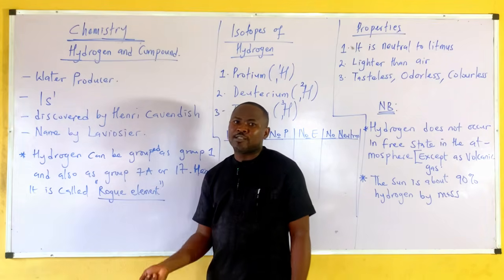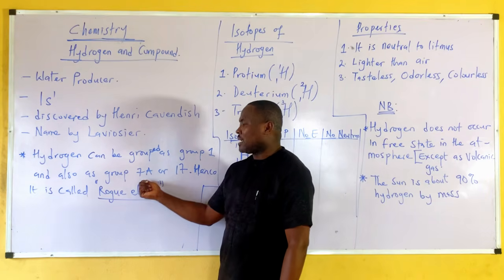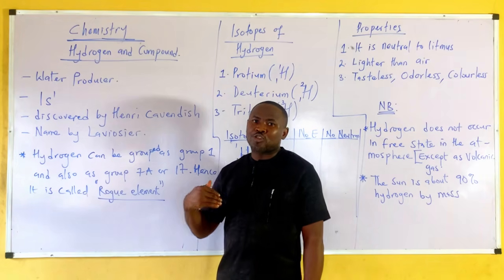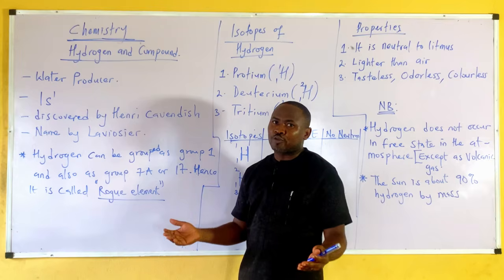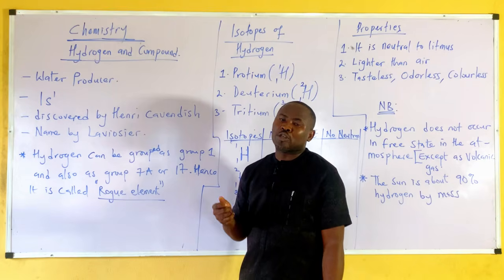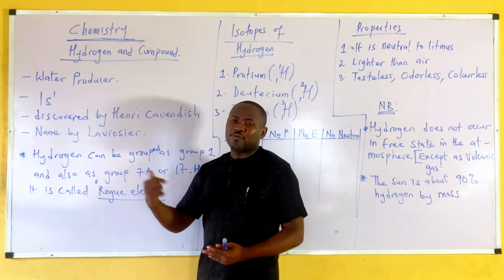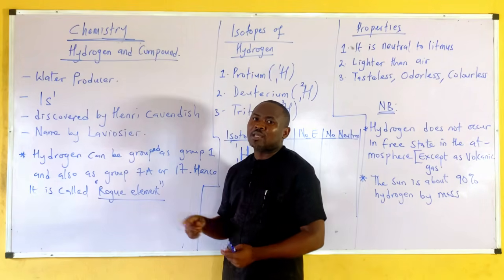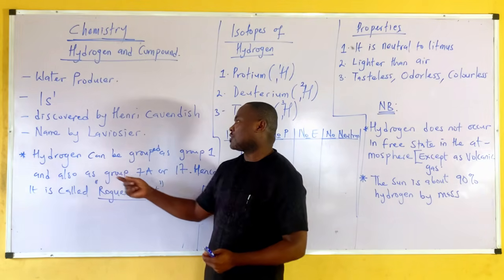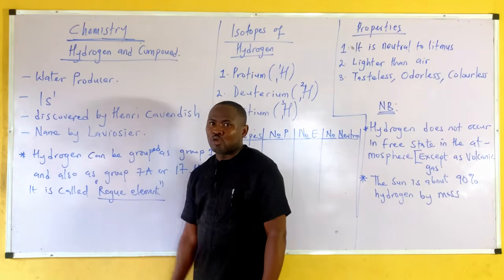Hydrogen can receive one electron to attain stability. You know group 7A elements, or group 17 elements, which are the halogens, receive one electron to attain stability, octet configuration. So hydrogen can receive one electron also to become stable, doublet stability. So receiving one electron makes it behave as a halogen. Having one electron in its outer shell makes it behave as the alkali metals, which are the group 1 elements. Hence, hydrogen is called a rogue element.